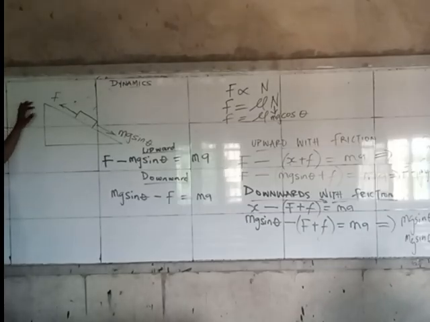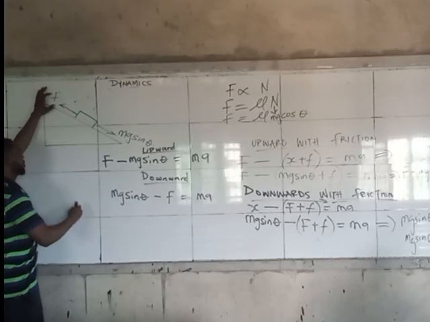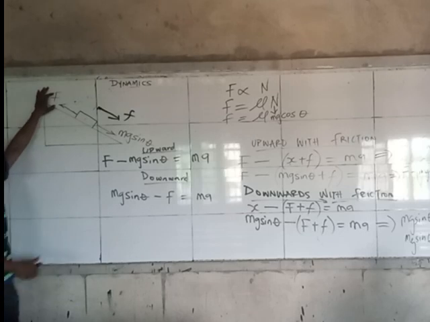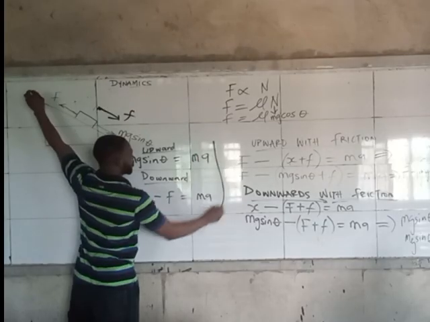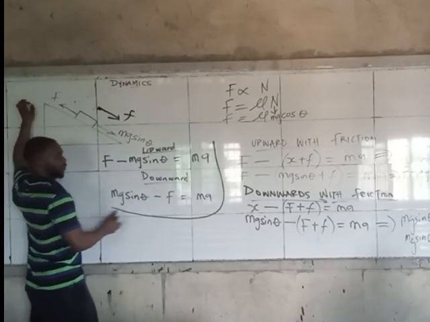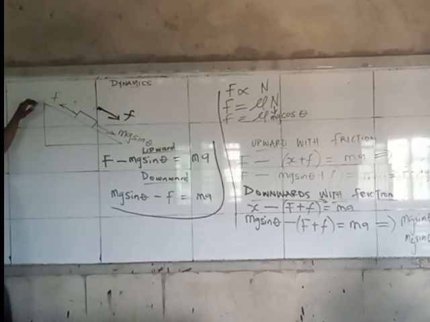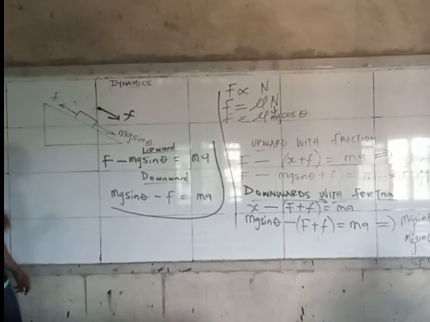So a situation whereby they say it is moving upward, and what is making this thing move upward is this, in that case friction will not be in this direction. Remember this one is when there is no friction, and then when there is friction, all these ones. So friction will be going this way once they tell you the body is moving upward, but there is friction.